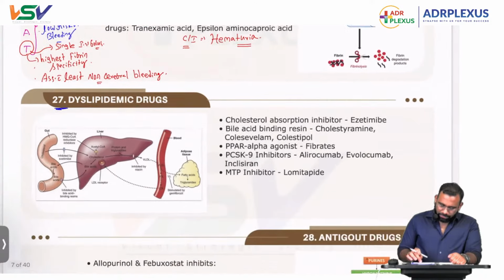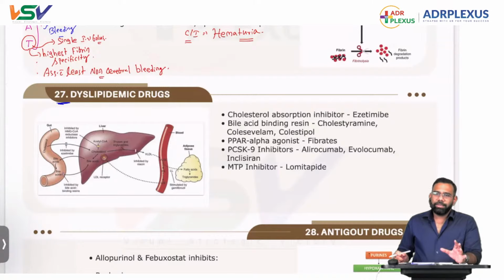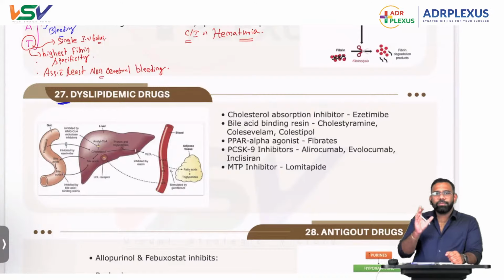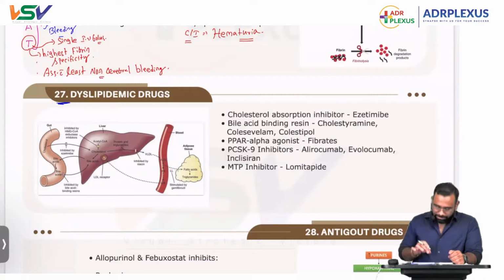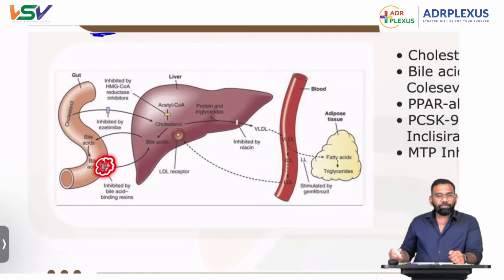Now come to the next one. Dyslipidemic drugs are very important for INI-CET. Almost every year, because they conduct in May and November, definitely one session they are going to ask about these dyslipidemic drugs. Nothing, just names. He will mention which of the following is a PCSK9 inhibitor, which is an MTP inhibitor, which is a cholesterol absorption inhibitor, in that way. So he is going to ask you the drug and how it acts. Very important for INI-CET. He might focus on one picture, or on something else, and ask which of the following is a drug.